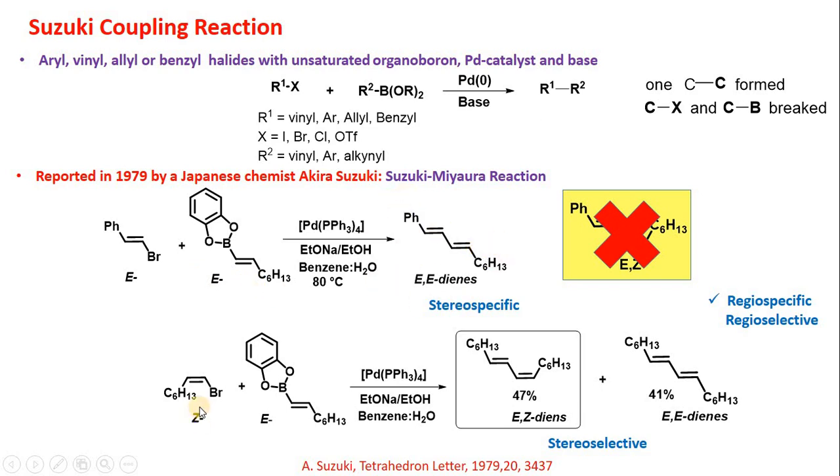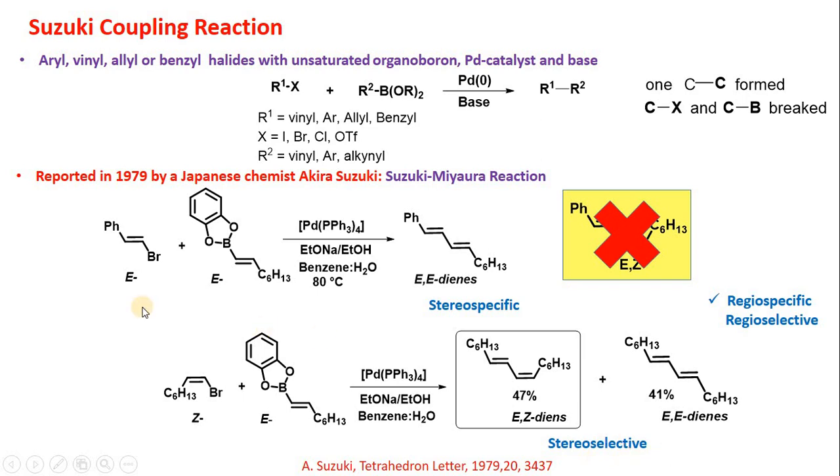When they reacted Z vinyl halide with E alkenyl boron reagent at the same reaction condition, besides E,Z dienes they also got E,E dienes. So E,Z dienes form with retention of configuration, but E,E dienes form with inversion of configuration. So this reaction was stereoselective.